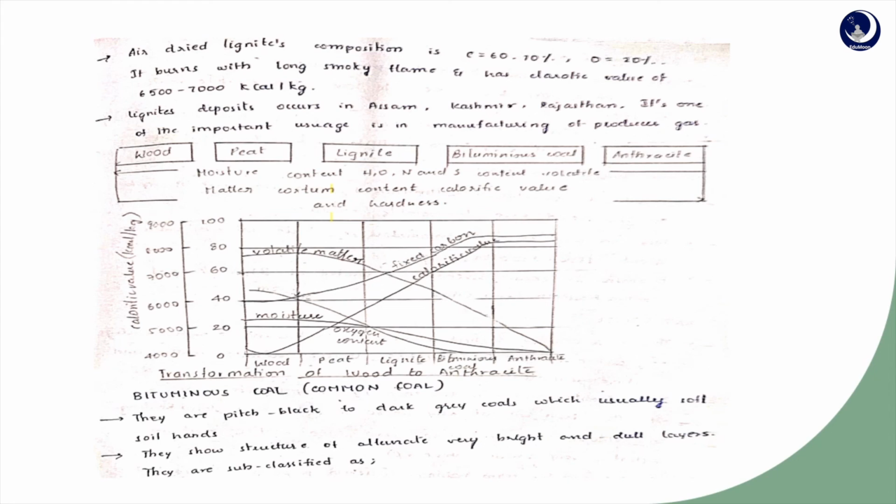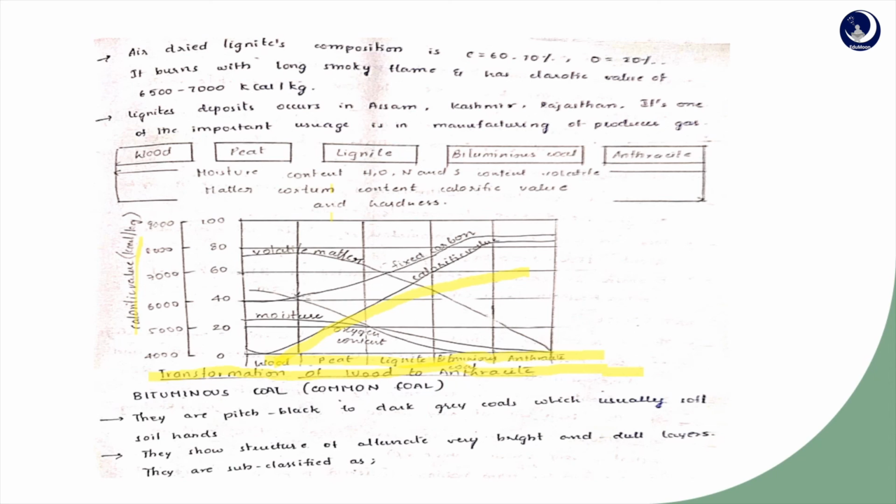This table is showing the transformation of wood to anthracite. This diagram is very important and you have to draw it. It shows the calorific value in kilocalories per kg for wood, peat, lignite, bituminous coal and anthracite. By the graph we can understand the calorific value and the purity, or the ranking, of the different types of classification of coal.